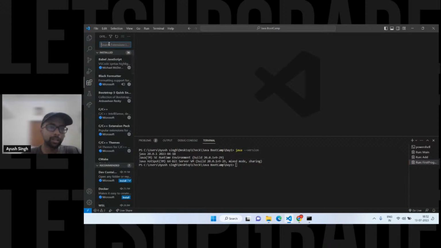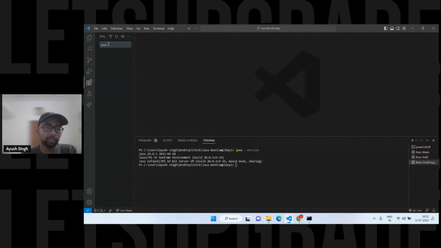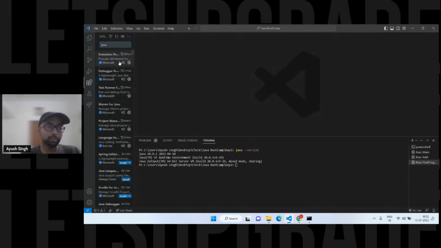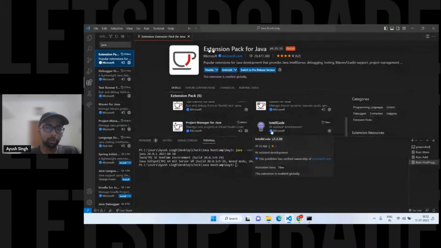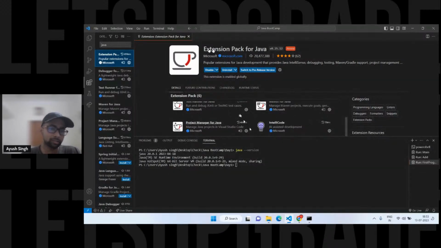It will work fine. In VS Code, you have to search for the Java extension, because if you are going for VS Code, there are a few extensions. The first one is the Extension Pack for Java. Install it, and everything is going to be there. It will give you suggestions in the code, create the class automatically, functions, and all those things. So it's quite easy to use.